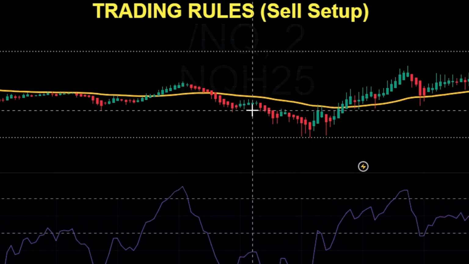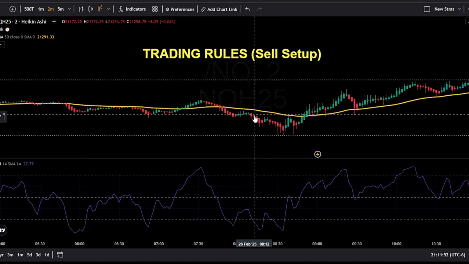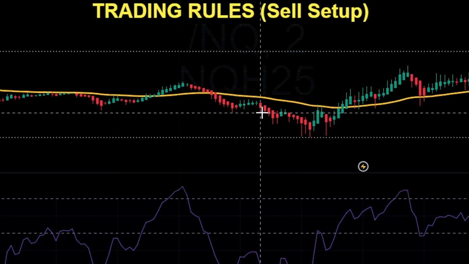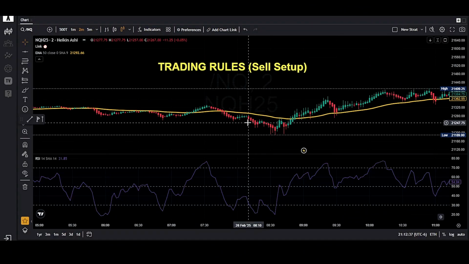After that, we have to wait for a bearish candle with no wick on top. The first candle that was formed over here has no wick on the top, so that could be our setup candle. Next thing is we have to look at RSI. RSI must be below 50 and decreasing as compared to the previous candle.